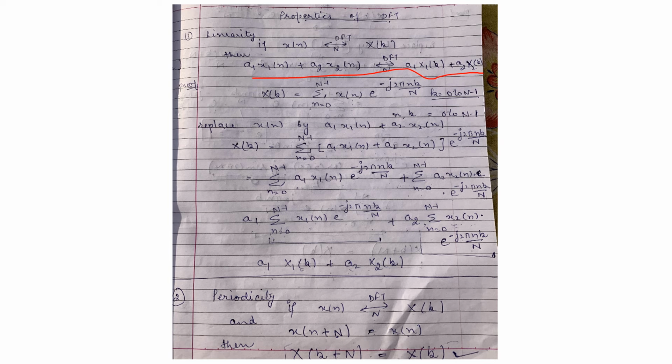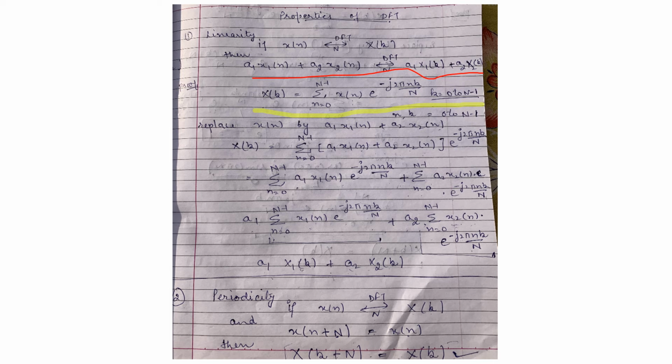Let's start with proof of this property. The formula of DFT we all know: X(k) equals summation n from 0 to capital N minus 1, where capital N is length of DFT sequence, x(n) into e raised to power minus j 2 pi nk upon N. Small n varies from 0 to N minus 1, whereas k also varies from 0 to N minus 1. This is the standard formula of DFT sequence. Now in this formula, replace x(n) by a1 x1(n) plus a2 x2(n), and multiply this by e raised to power minus j 2 pi nk upon N.